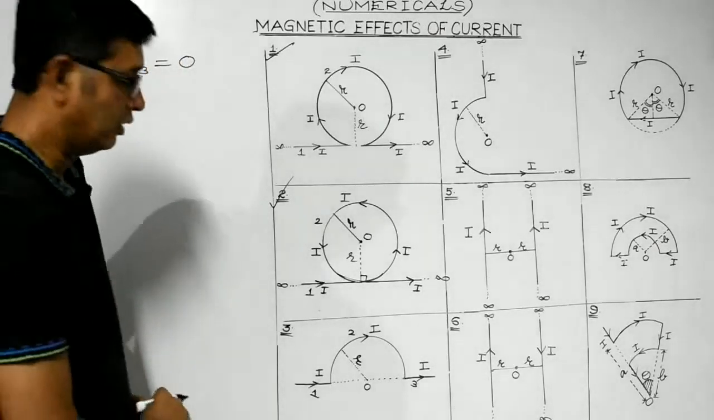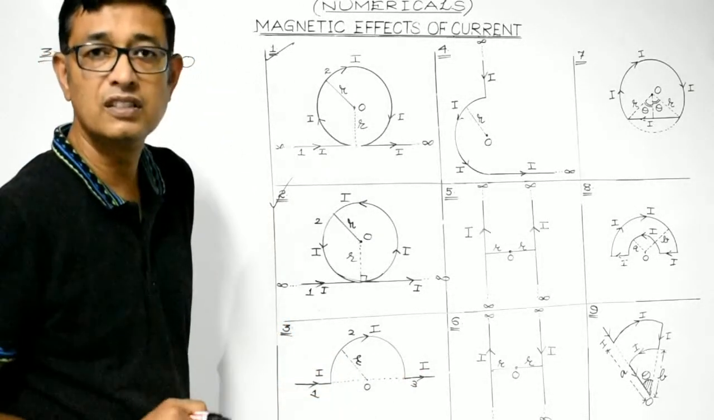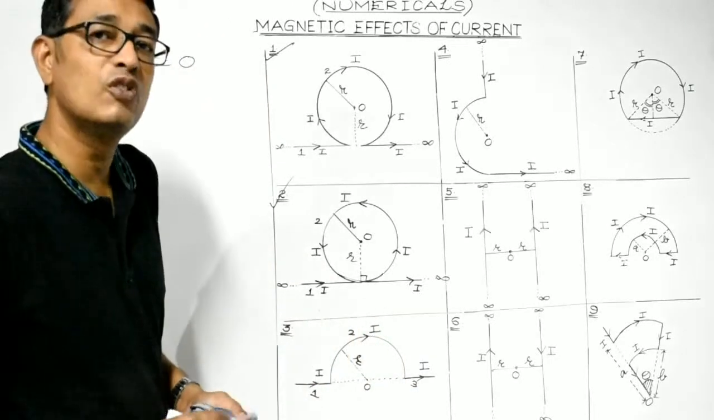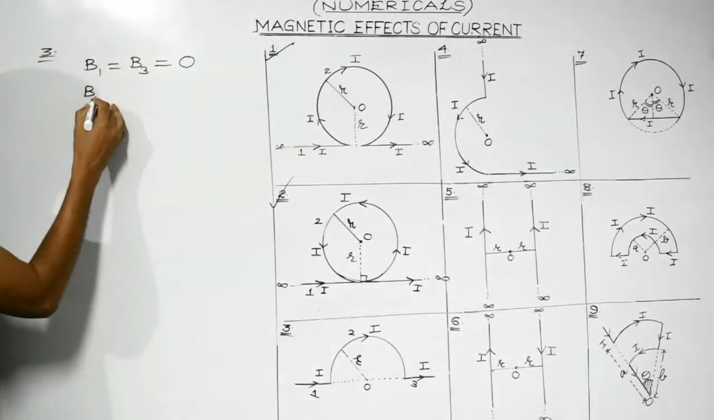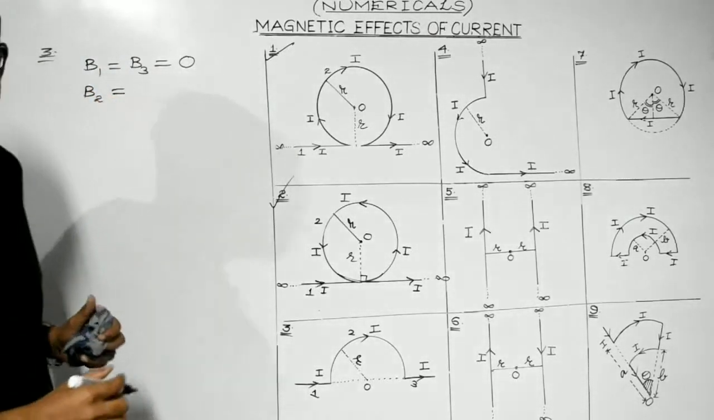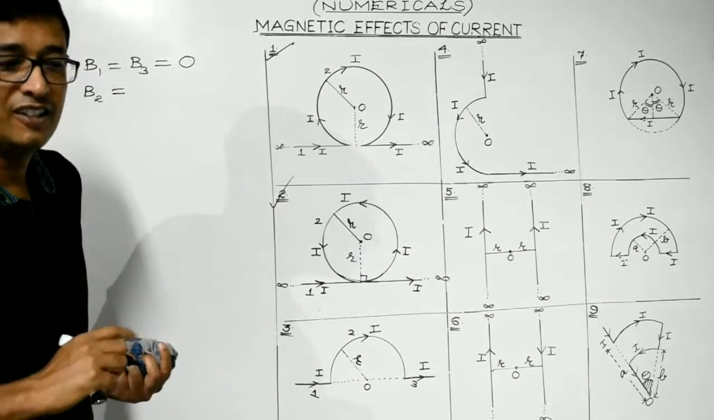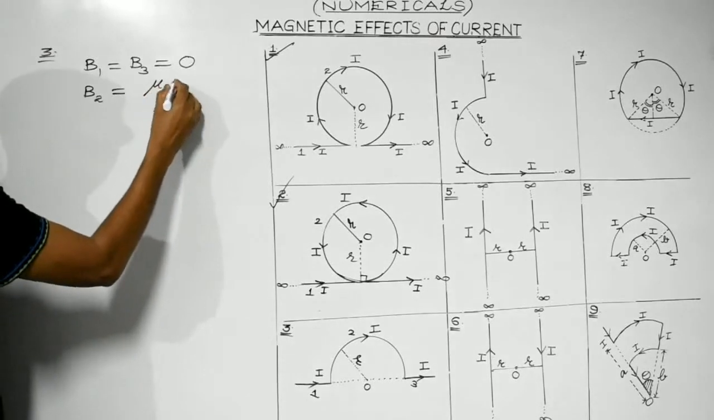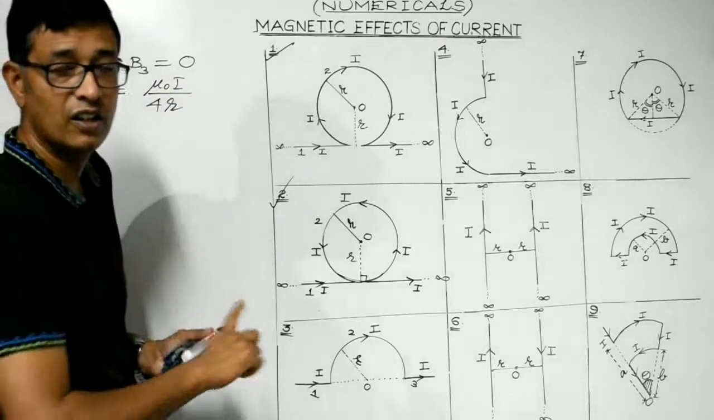Clear, students? So the net magnetic field at point 2 due to the first and the third portion is 0. So we are left with only the second portion, which is the semicircular current carrying loop of radius r. So B2, the magnetic field due to a circular loop at the center, is mu naught I over 2r. Due to a semicircular loop, it will be half of that, so it will be mu naught I divided by 4r. What will be its direction?